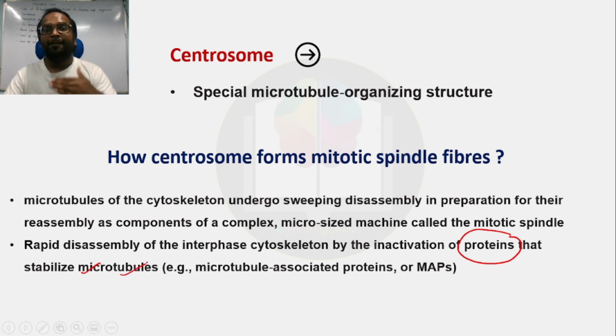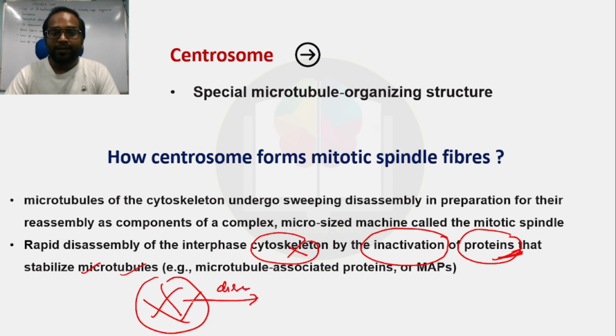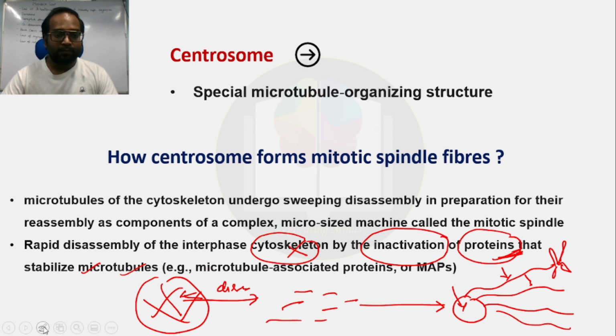The proteins which help in the stabilization of the interphase cytoskeleton get inactivated here, and due to inactivation of those proteins, the cytoskeleton gets disassembled. Okay, and the components released by the disassembly of this cytoskeleton are the components required for the assembly of mitotic spindles. Okay, this is the centrosome and these are the mitotic spindles which attach to the chromosomes. Okay, got it? Now we can go ahead.